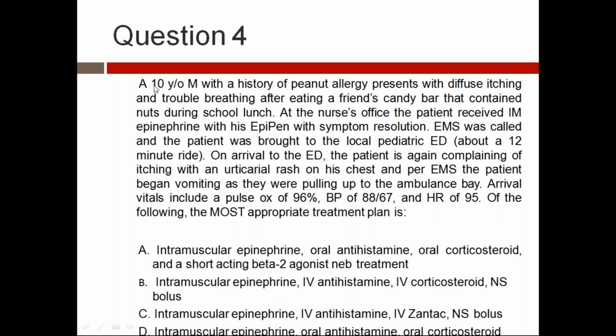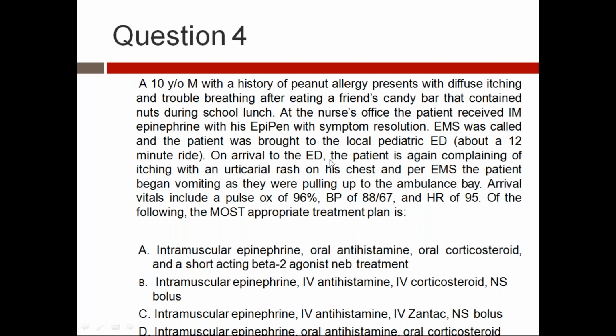Last question. A 10-year-old male child with a history of peanut allergy presents with diffuse itching and trouble breathing after eating a friend's candy bar that contained nuts during school lunch. At the nurse's office, the patient received intramuscular epinephrine with his EpiPen with symptom resolution. Emergency medical services was called and the patient was brought to the local pediatric emergency department, about a 12-minute ride.